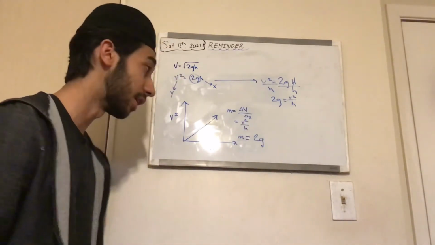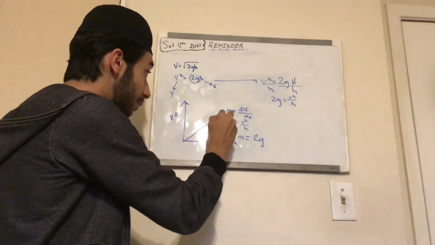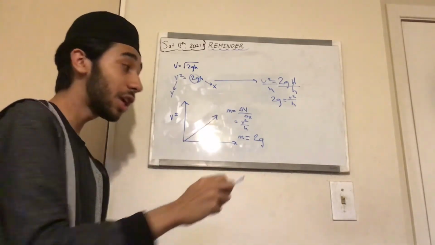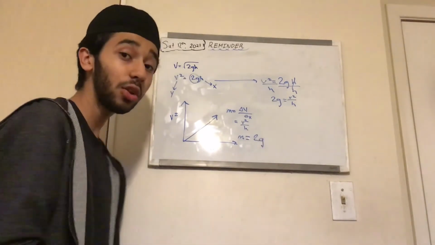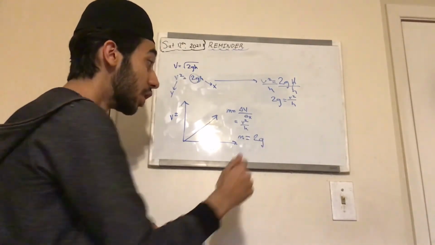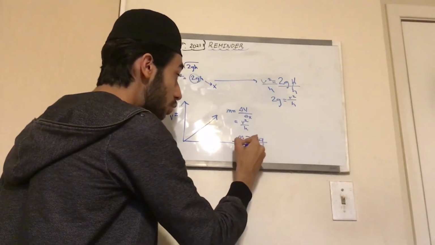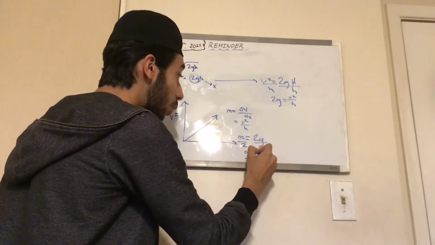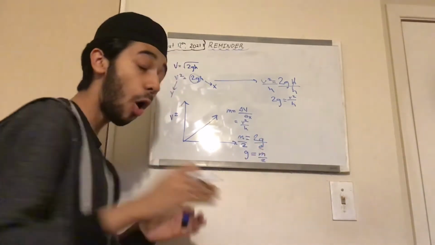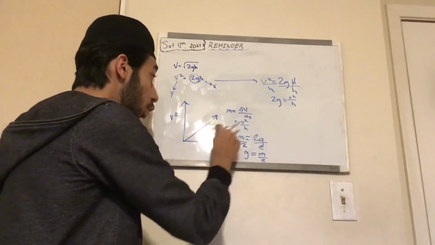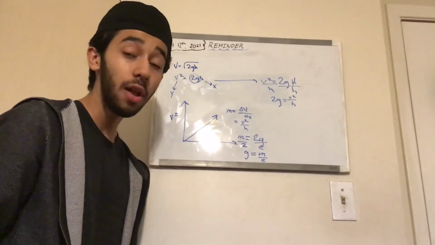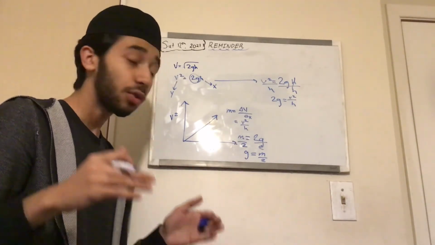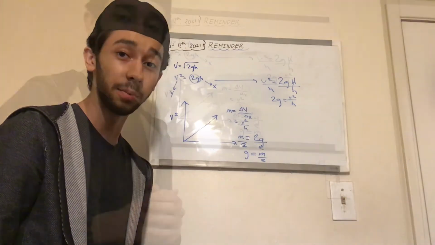And what does this mean? That means the slope of this line here is equal to 2 times the acceleration due to the Earth's gravity. So if we divide this by 2, we will get g equals m over 2. So all we have to do is determine the slope of this line, divide it by 2, and then we can get the value for the acceleration due to the Earth's gravity.